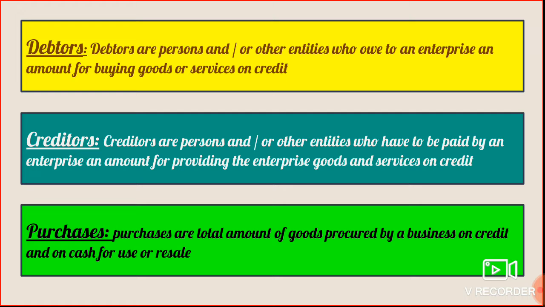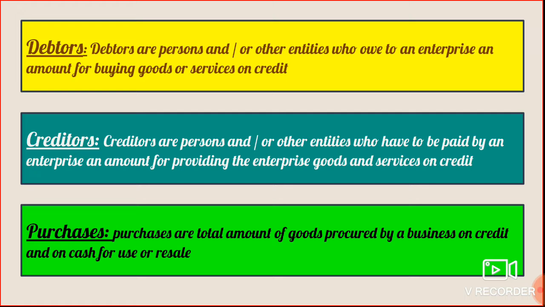Creditors are opposite to debtors. Creditors are the persons or entities to whom the business owes money for buying goods or services on credit. So we can say creditors are persons or other entities who have to be paid by an enterprise an amount for providing the enterprise goods and services on credit.